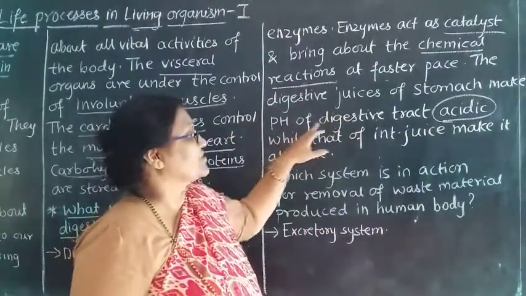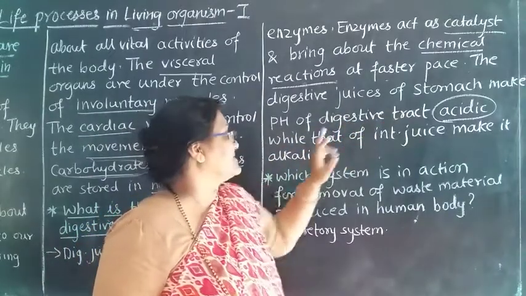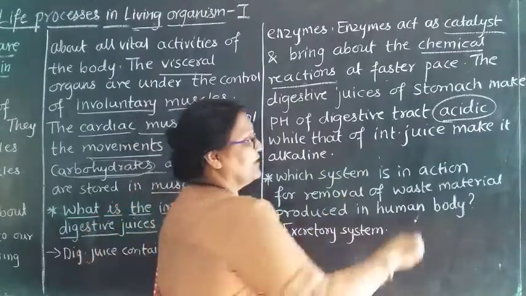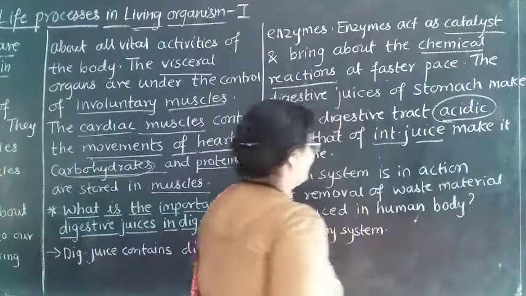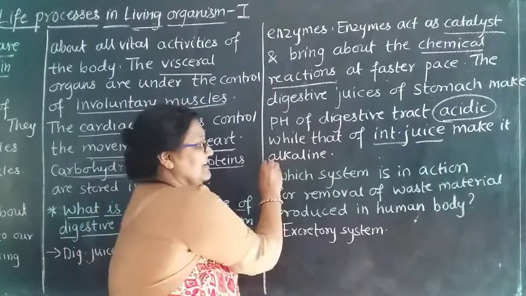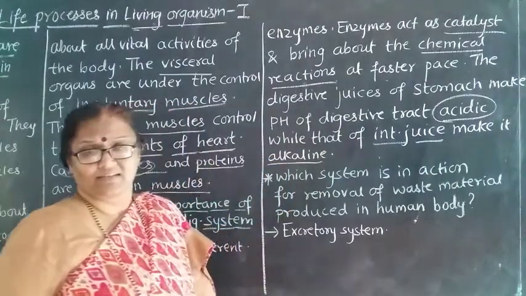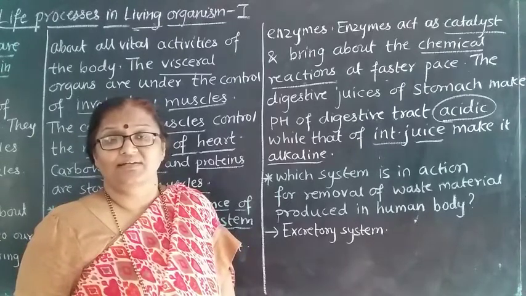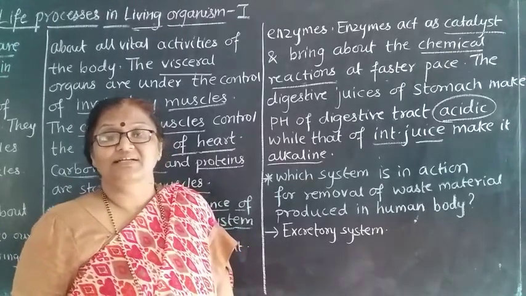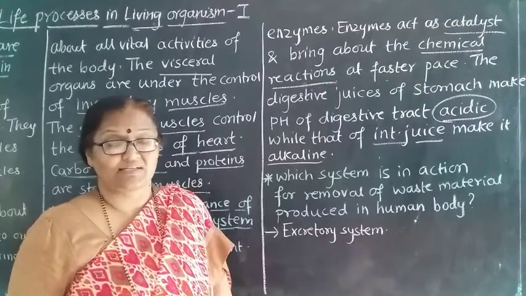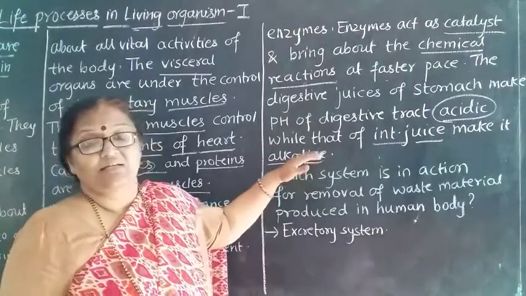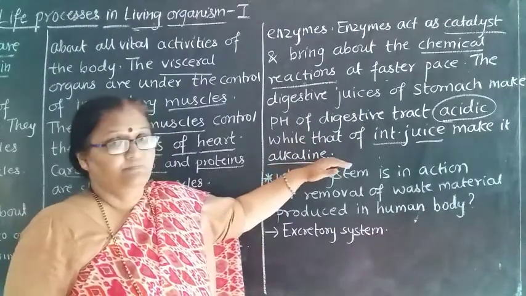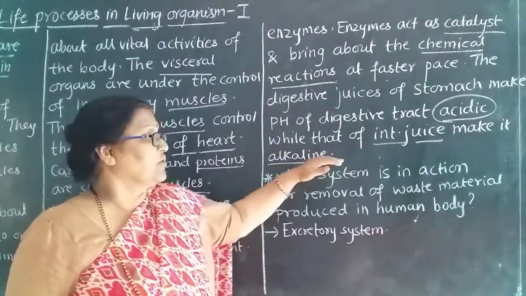Therefore the pH of the digestive tract is acidic, while that of the intestinal juice is alkaline. So whenever the food, after the stomach, enters the intestine, the intestinal juices act on it, and they convert the acidic medium into alkaline pH. So this is more important.